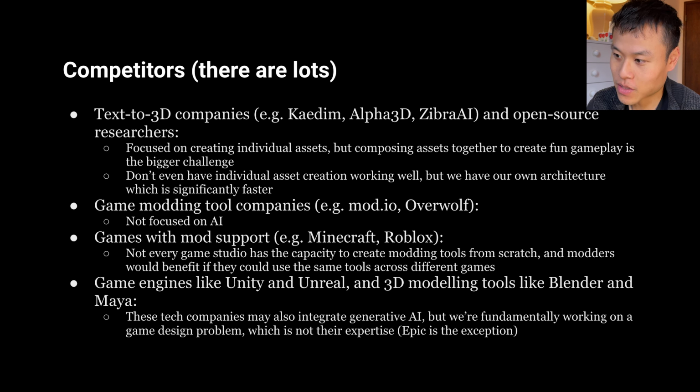This slide makes us look kind of bad because there are a lot of competitors. We're not working on this because we think that the world needs us to work on this and the problem won't be solved if we don't do it. This is the most exciting and the biggest problem in games right now, like applying generative AI to game design. And we want to work on this, even though there's a lot of competition. I do think that because it's a very creative problem, we need many different solutions, right? There's no one size fits all.